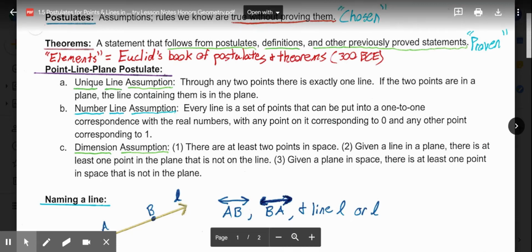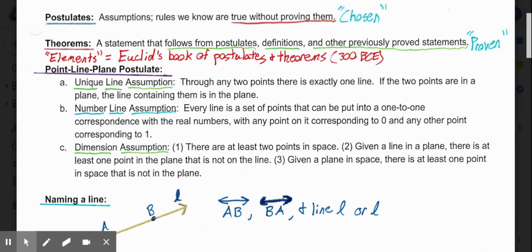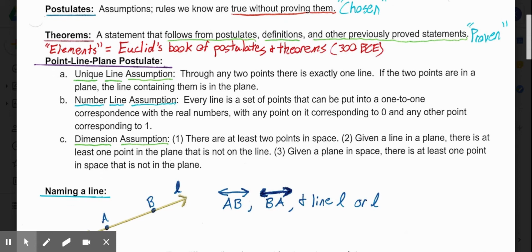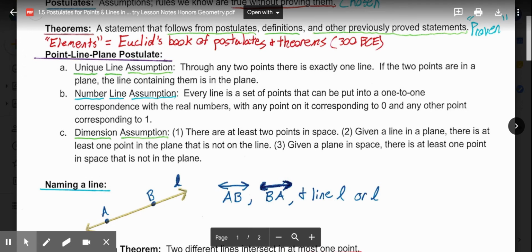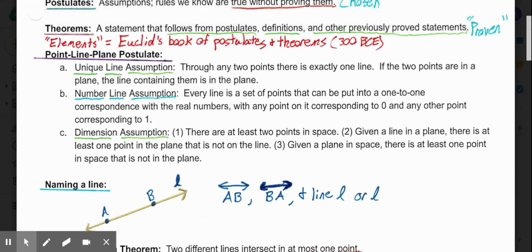And then our third piece is the dimension assumption. The dimension assumption can be broken into three substatements. The first says that there are at least 2 points in space. The next, given a line in a plane, there is at least 1 point in the plane that is not on the line.